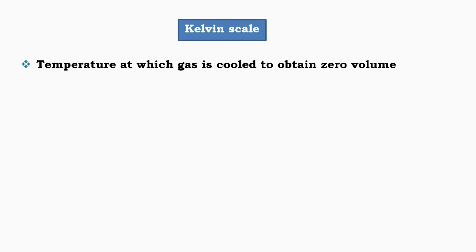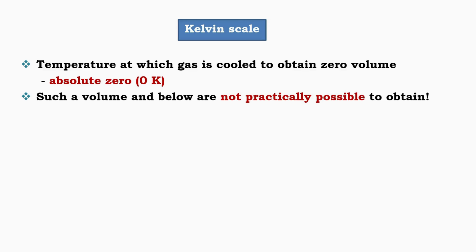Kelvin scale. Let us first understand the Kelvin scale. The Kelvin scale is based on the concept of absolute zero. Absolute zero is the temperature at which a gas is cooled to obtain zero volume, and it is equal to 0 Kelvin. Such a condition and temperatures below it are not practically possible. Therefore, all temperatures on the Kelvin scale are positive values.